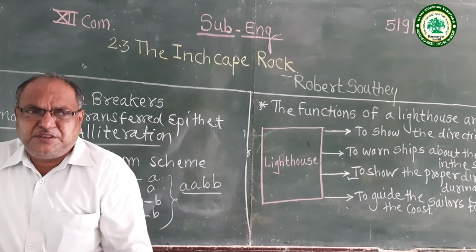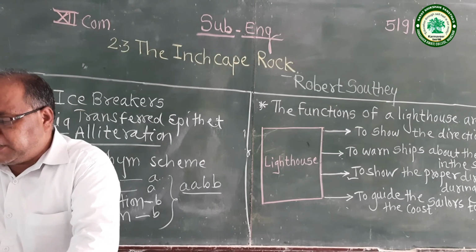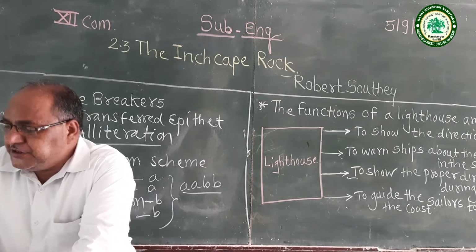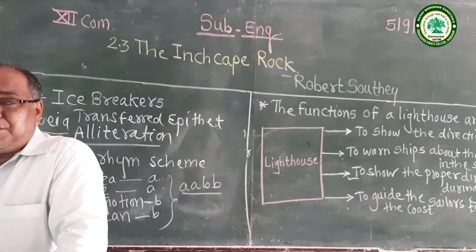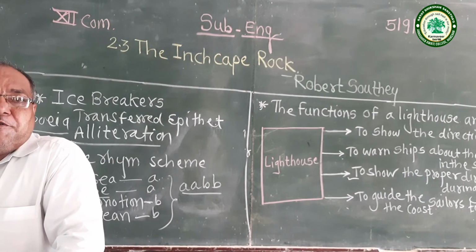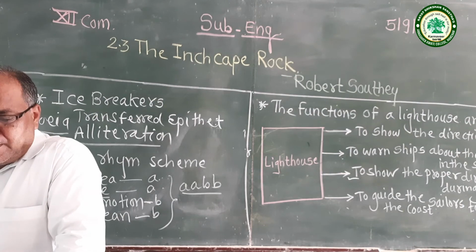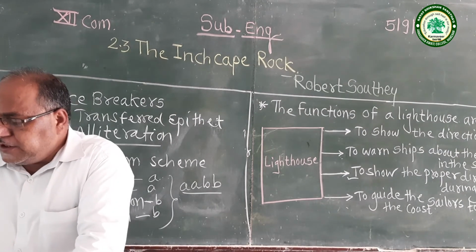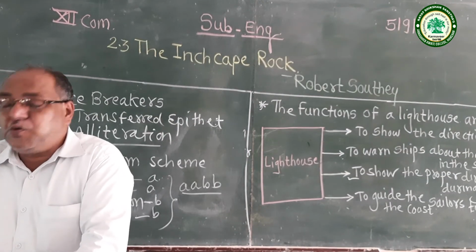Robert Southey mentioned that the fifth stanza delivers a cheerful atmosphere, as generally happens before every disaster. And he further mentioned, on that particular bright day, everything looked joyful.